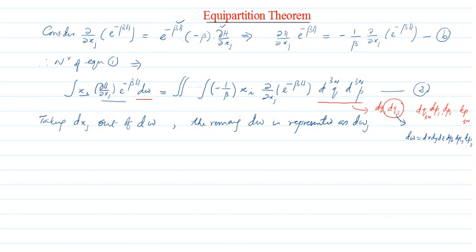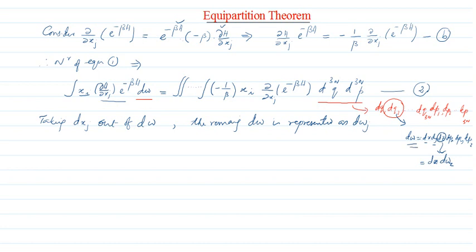So if I'm taking dz out of that, we write dz into d omega z, where d omega z is the product of all the other 5 terms except dz. So dz into d omega z gives you back d omega.